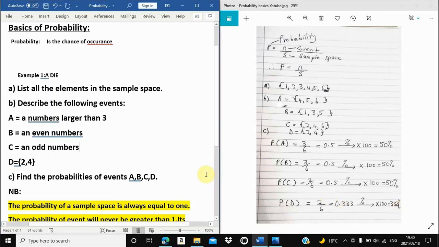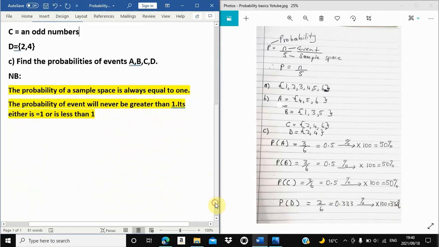Now guys, before we conclude, this is serious information. That's why we have highlighted it here. Know that the probability of a sample space is always equal to 1. What do we mean by the probability of a sample space? The sample space is all possible outcomes in an experiment. Here, our sample space is 6. The probability of this sample space is going to be 1, because we are going to say 6 divided by 6. That's why we say the probability of a sample space is equal to 1.